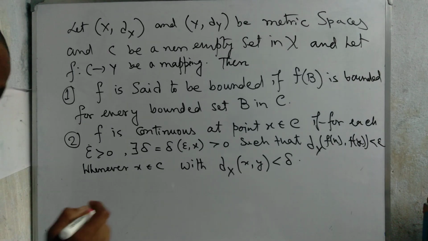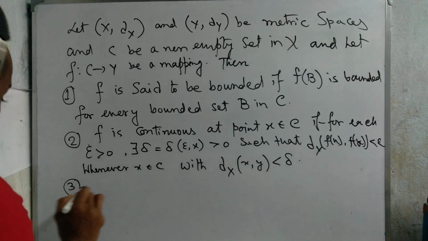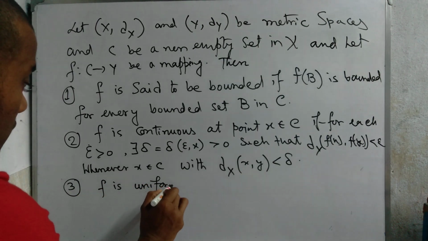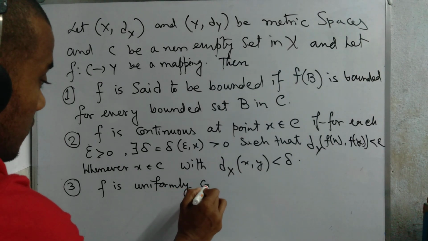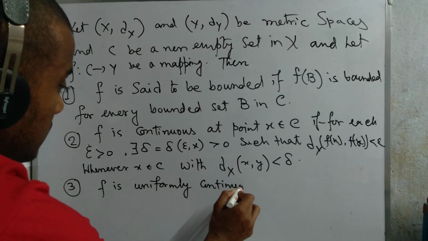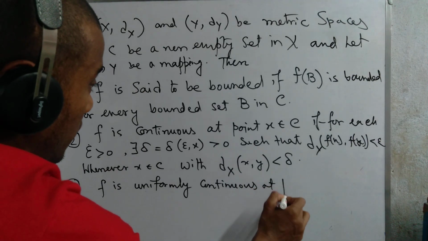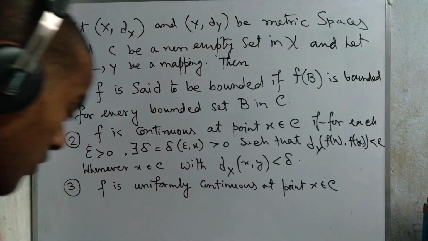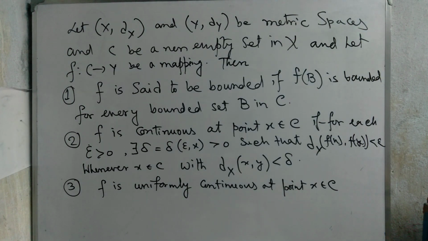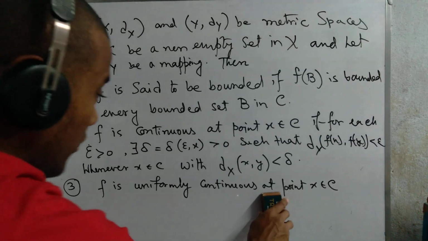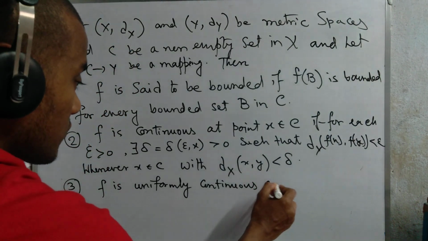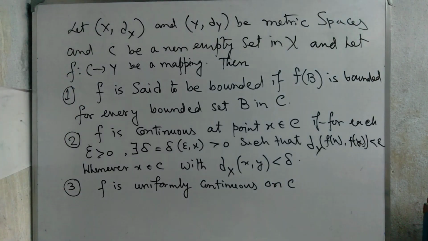Okay, next we talk about uniformly continuous. No, sorry, uniformly continuous means not at a point. Okay, we wrote it wrong here. Uniformly continuous on C, that means in the whole domain.